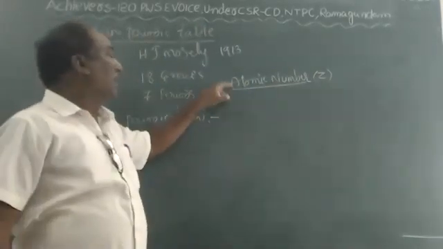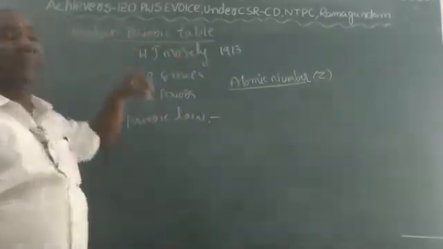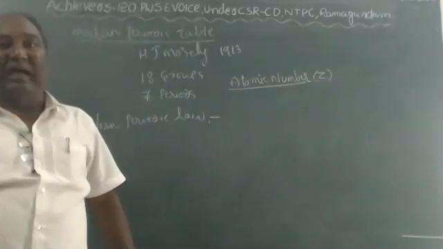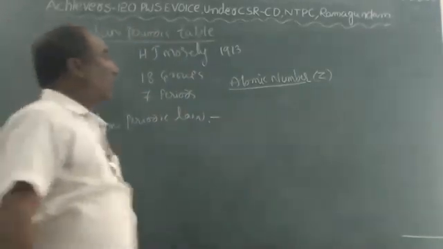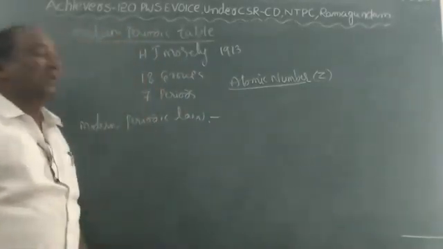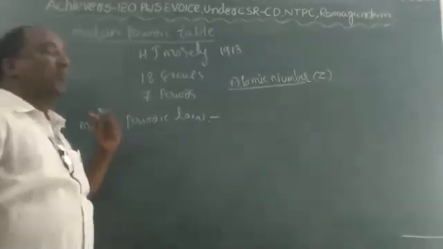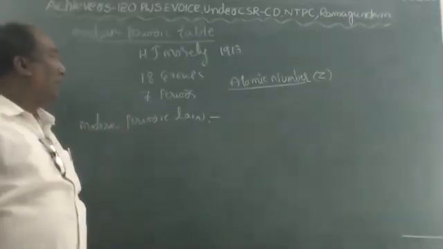This is the main feature in the construction of the periodic table. So this is called the modern periodic law.